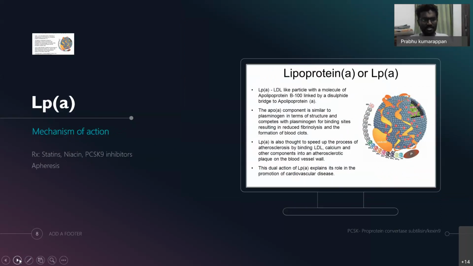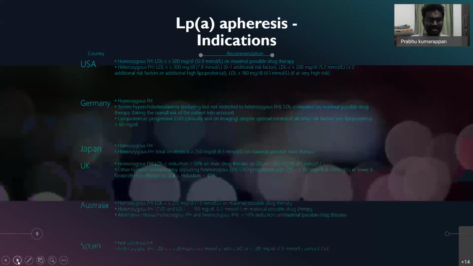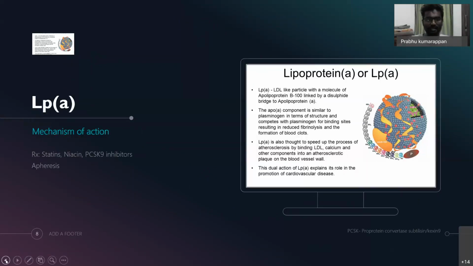Various treatment regimens have been used for raised lipoprotein levels, including statins and niacin, which are the first-line drugs for increased LDL as well as LPA. And recently, the PCSK9 inhibitors, which are proprotein convertase subtilisin kexin 9 inhibitors, have been approved for the treatment of raised LDL and LPA. And in refractory cases where the LDL levels or the LPA levels are very high, apheresis has also been tried in various countries.